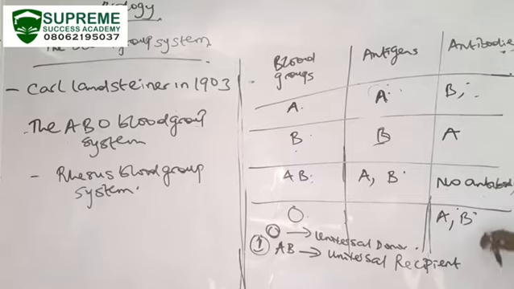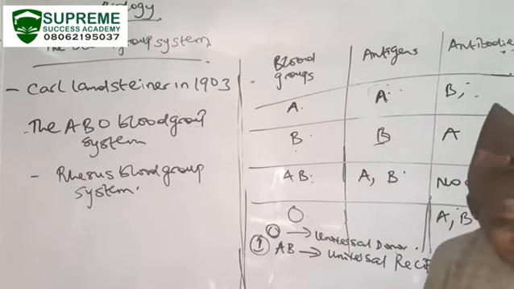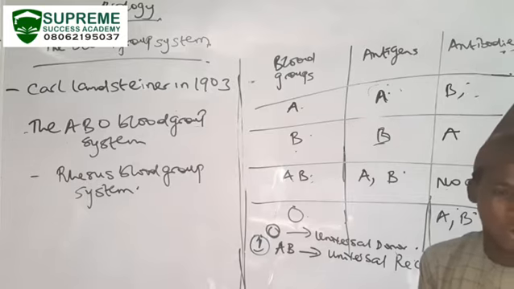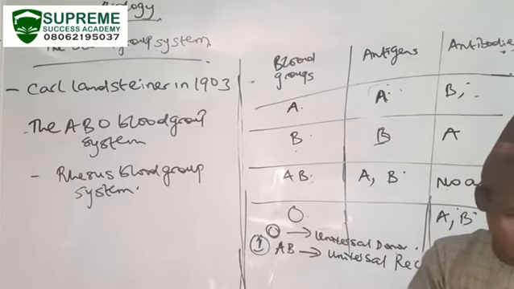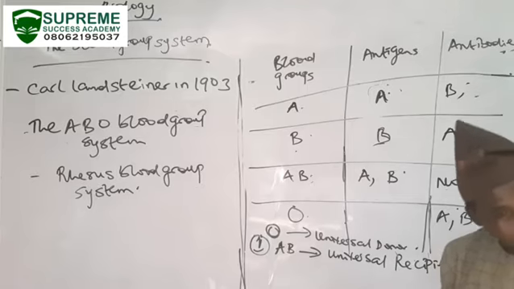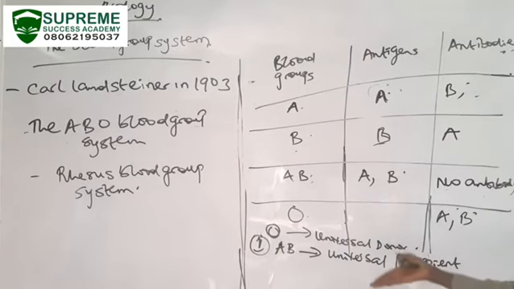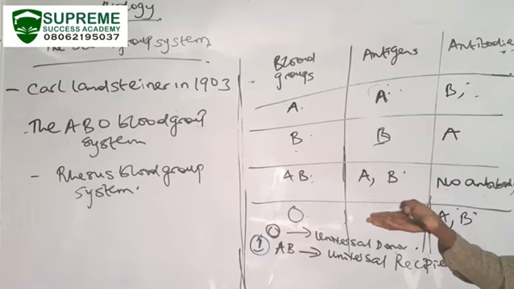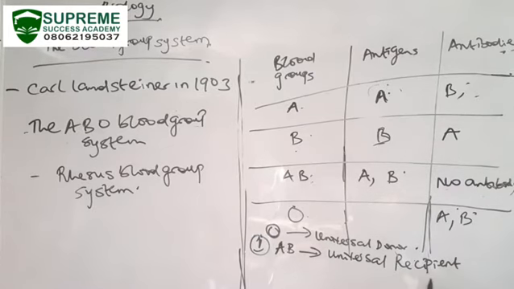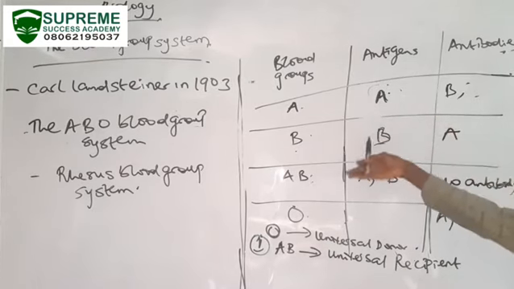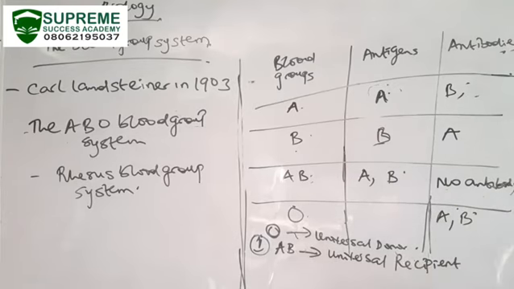Why? Because there is no antigen on O. Why is O referred to as universal donor? Because there is no antigen on O. So that means anybody can get blood from O. Why is AB universal recipient? AB can receive from everybody. That's why we say AB is universal. It's because there's no one that is producing something to resist your AB blood group.